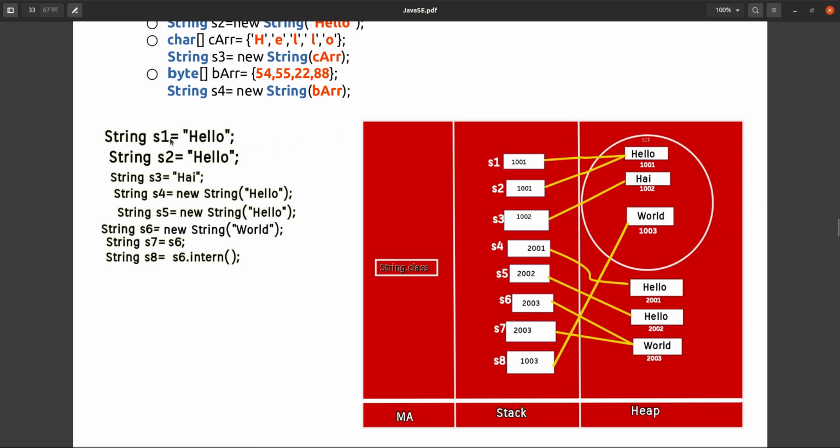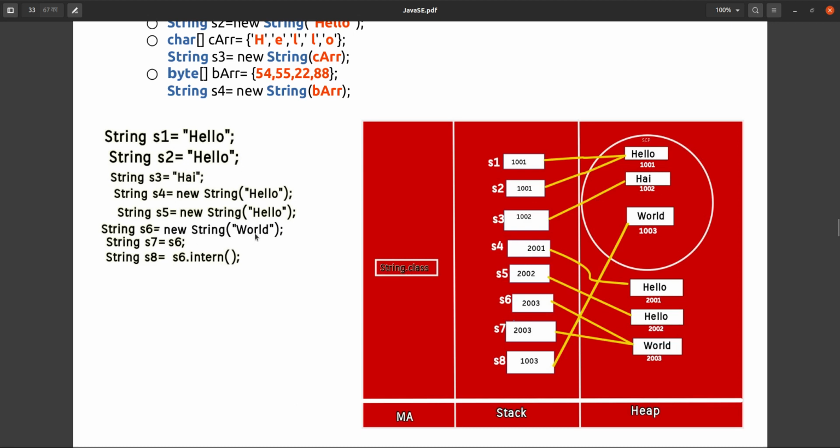String objects that we are directly creating using inverted commas, without the new keyword, without a constructor. In that case the string constant pool will be used to store the object, and that will not be eligible for garbage collection. The garbage collector will not work on this area, it will work on the other area. So if we see, string s4 and s5 are outside the string constant pool, so they will be eligible for garbage collection, but s1 and s2 are not eligible for garbage collection.